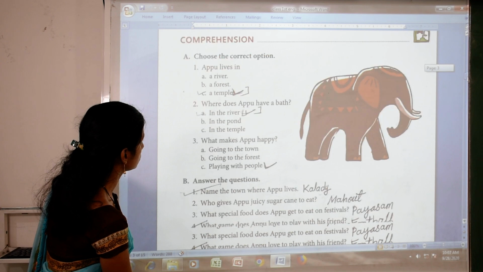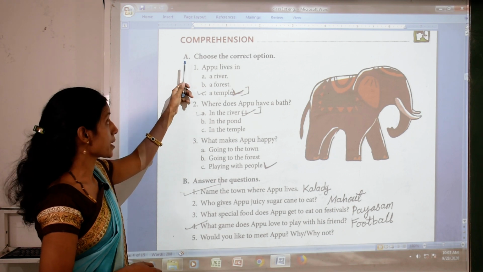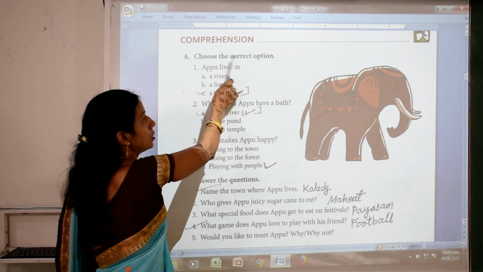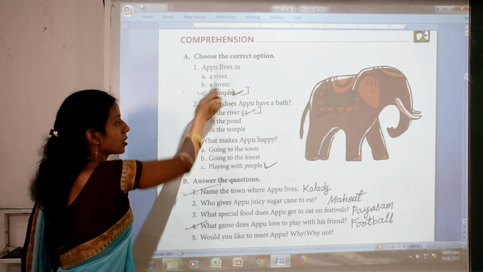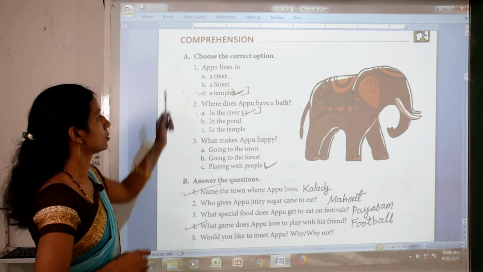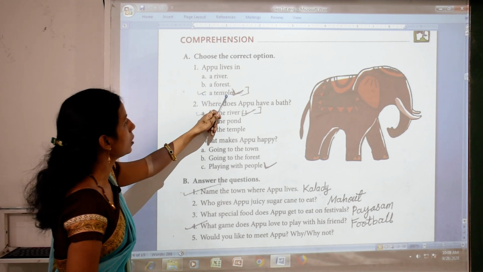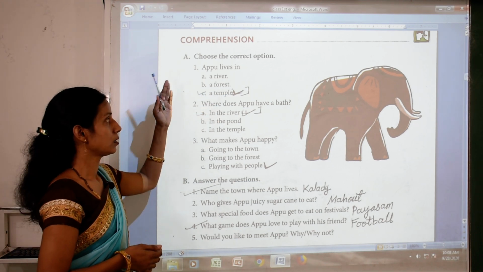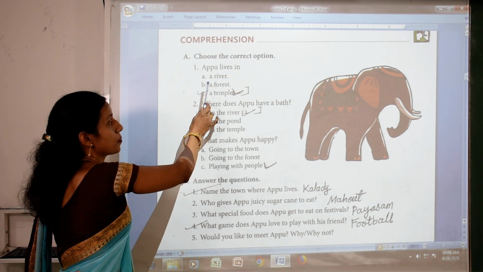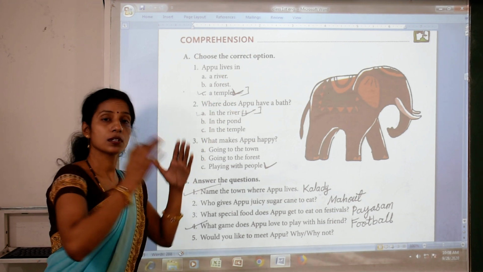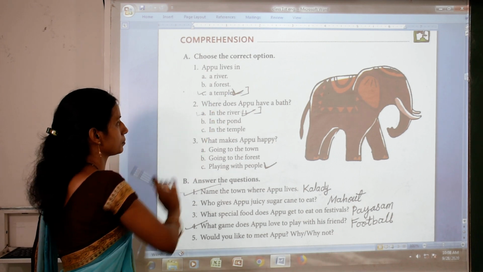Exercises are there. Okay, now our first exercise A, choose the correct option. First, Appu lives in: A river, B a forest, C a temple. Where does Appu live? Can you find the answer? Yes, Appu lives in a temple. Appu lives in a big temple. So the correct answer is a temple.